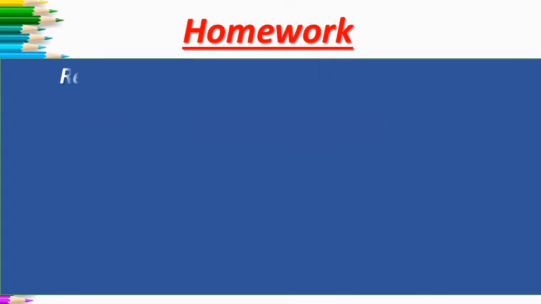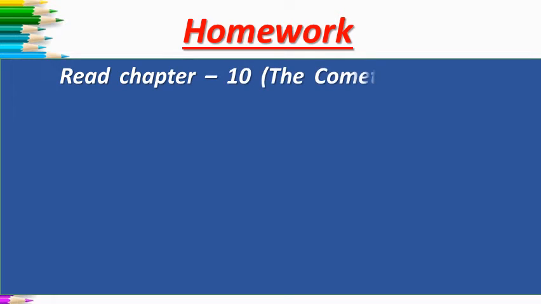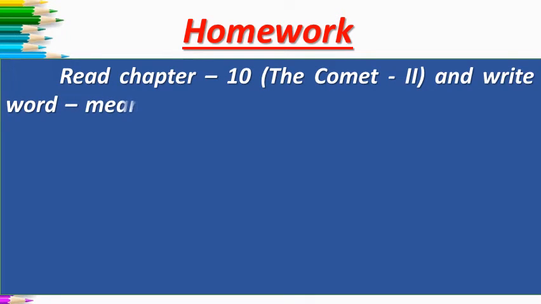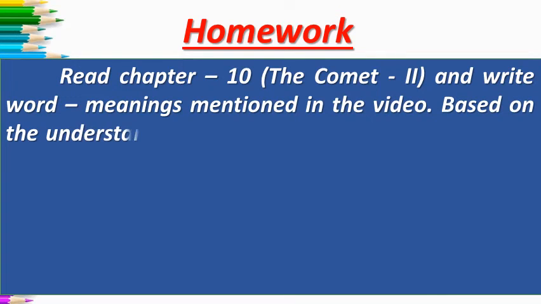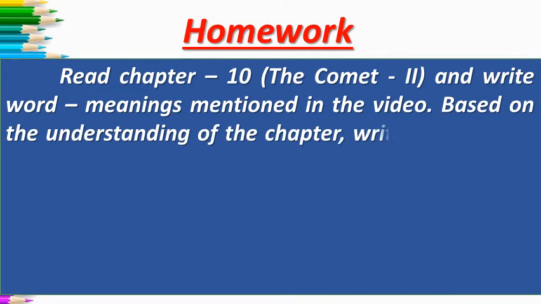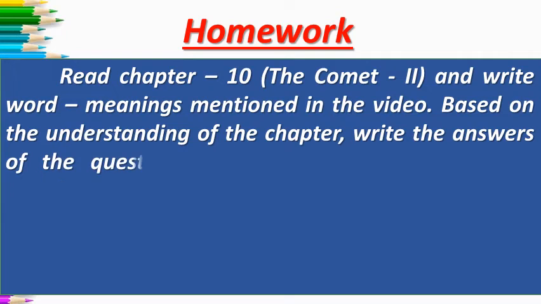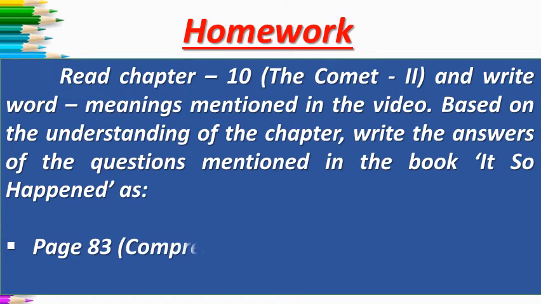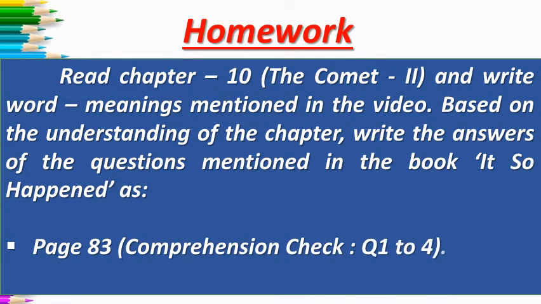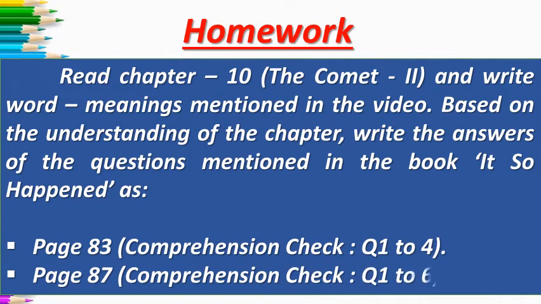Your homework was to read chapter 10, The Comet 2, and write the word meanings mentioned in the video. Based on the understanding of the chapter, write the answers of the questions mentioned in the book. That is, page number 83, comprehension check, question number 1 to 4, and page number 87, comprehension check, question number 1 to 6.